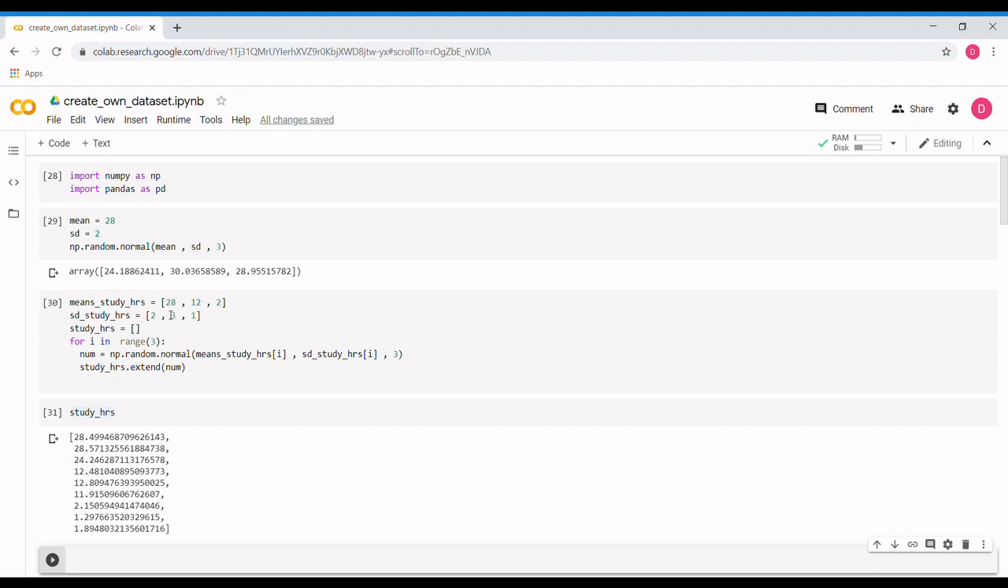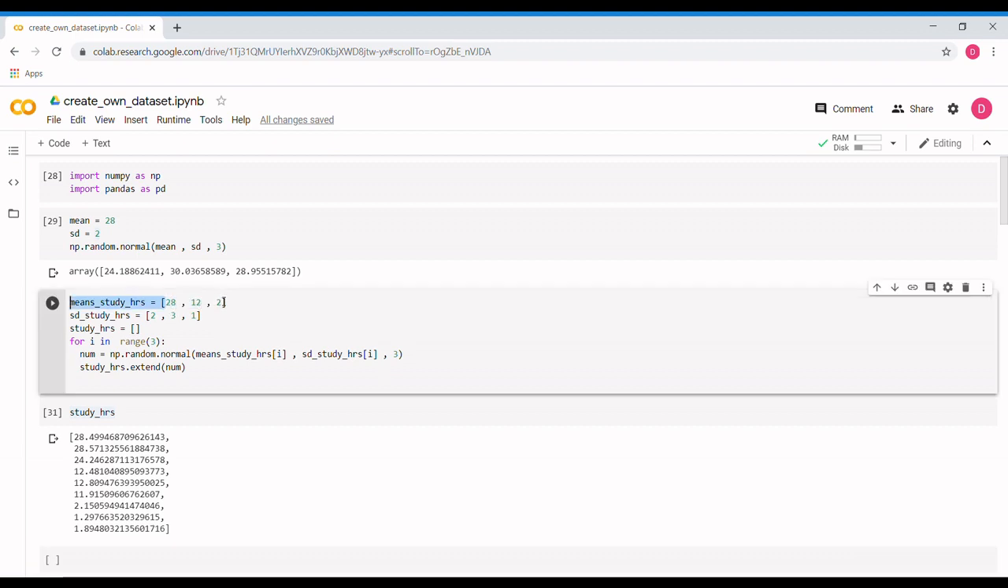You can see all of them are fed from the slides only: 28, 12, 2, 2, 3, 1. These were all shown from the slides. So you can see that the first 3 values are near 28, the second 3 values are near 12, and the last 3 values are near 2. So this is how you create a continuous valued column. Now let's go back to the slide.